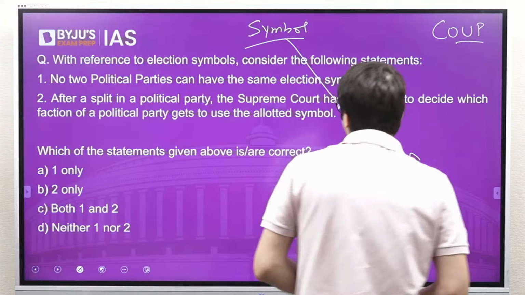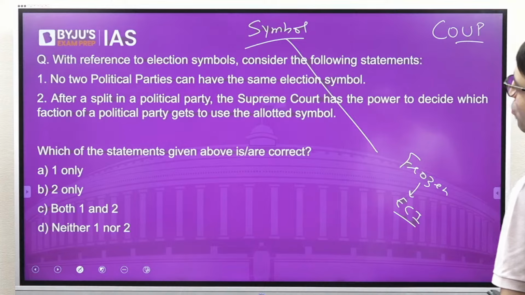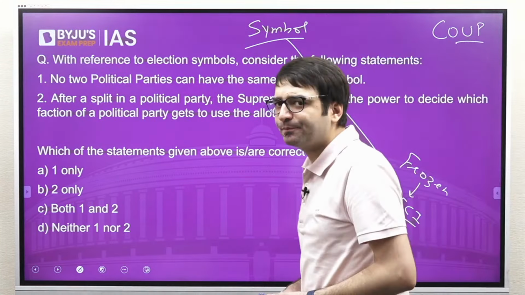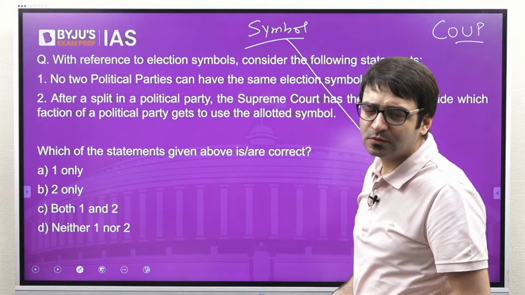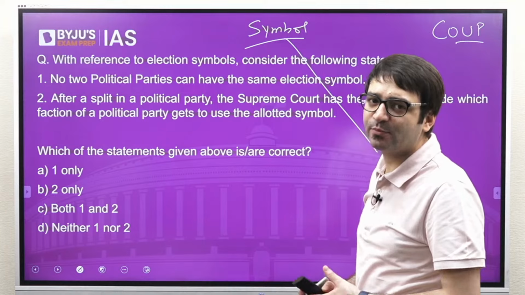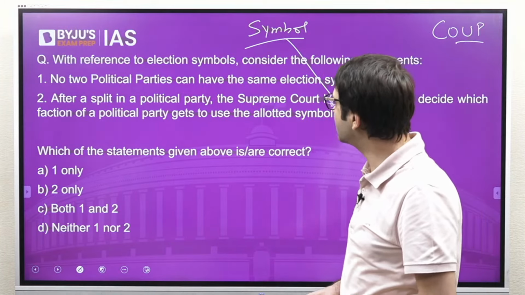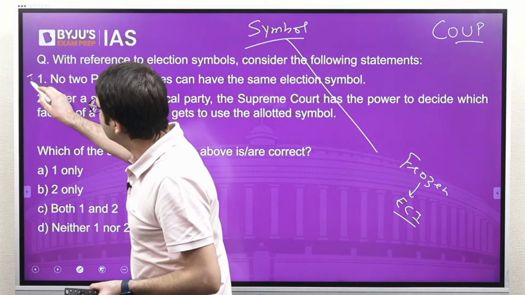So what is the question? Consider the following statements with reference to election symbols. No 2 political parties can have the same election symbol. What do you think? Right or wrong? I'll give you 10 seconds to make up your mind. No 2 political parties can have the same election symbol. This is incorrect.